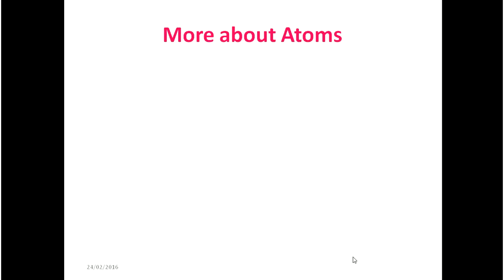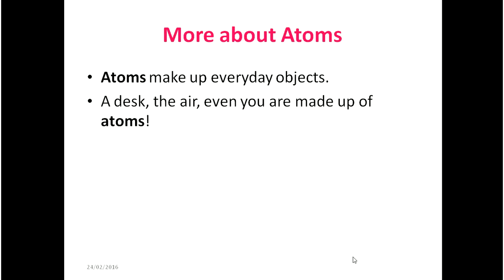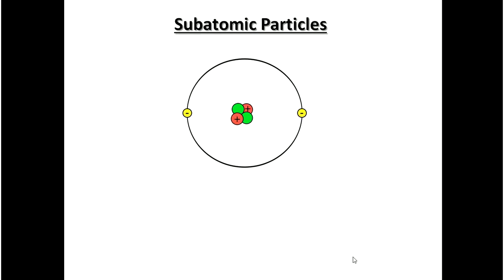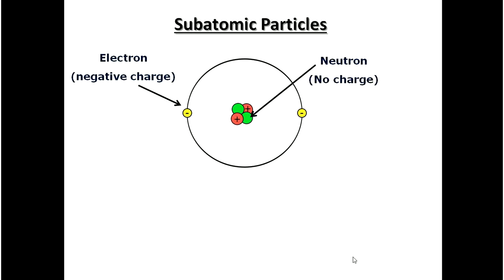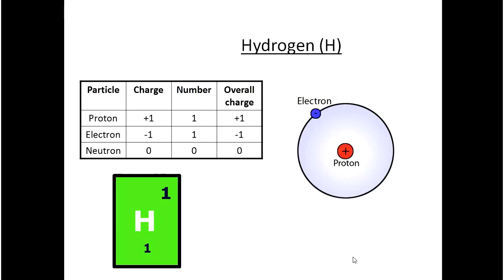More about atoms. Atoms make up everyday objects. A desk, the air, even you are made up of atoms. There are about 90 naturally occurring atoms and 25 have been made in the lab. Subatomic particles: electron, negative charge. Neutron, no charge. Proton, positive charge. On the right you can see a summary. Proton is positive charge, neutron is neutral, and electron has a negative charge.